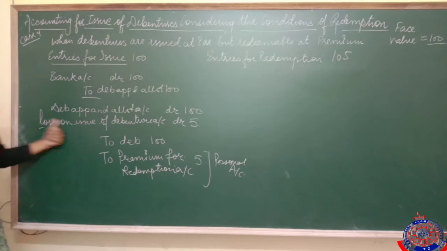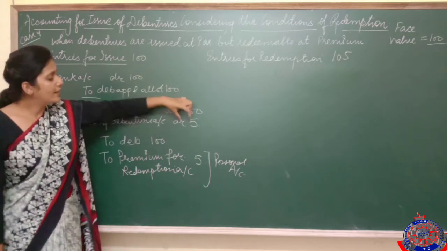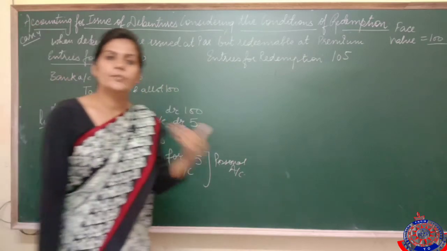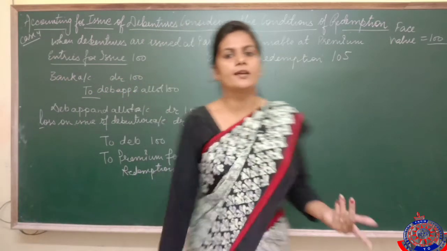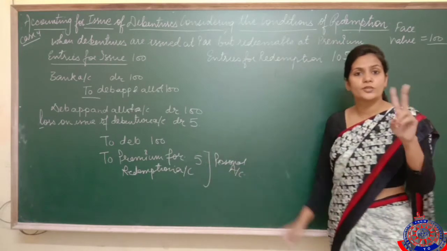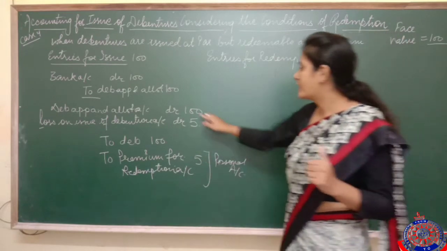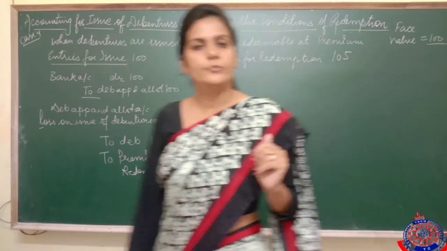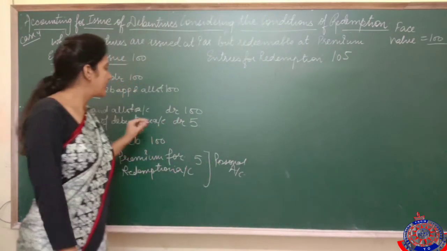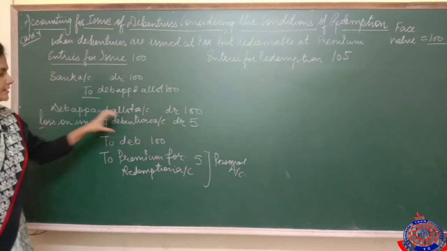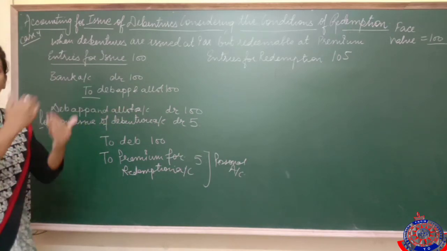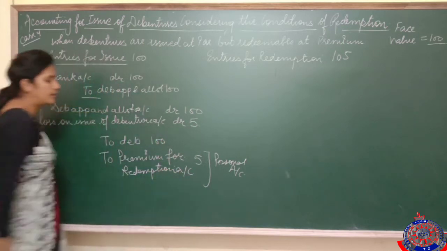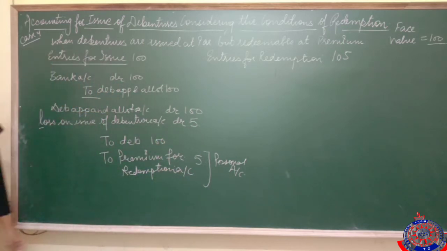So I have opened one loss on issue of debentures account, और इस लॉस के लिए हम पैसे इकट्ठे करना स्टार्ट करेंगे. कहाँ से आप मनी इकट्ठी करेंगे? You know better this thing. Now it is a capital loss, so you know there are two sources. First of all, I'll arrange this rupee 5 either from securities premium reserve or from statement of profit and loss account. It means I'll account for this loss, I'll start collecting money for this thing, and this money will be transferred to one account, that is premium for redemption.